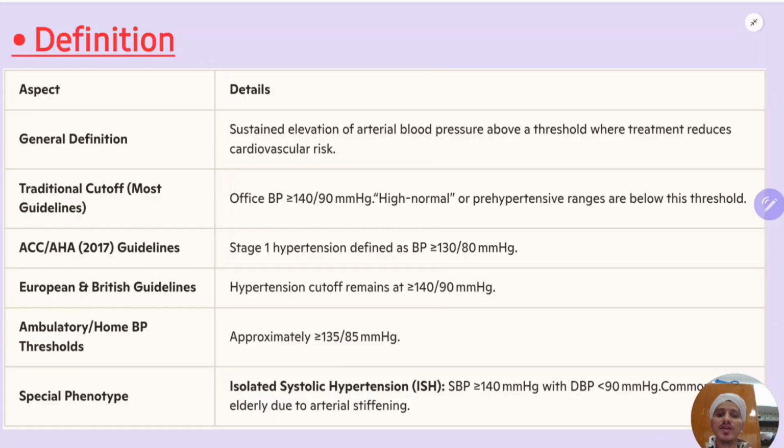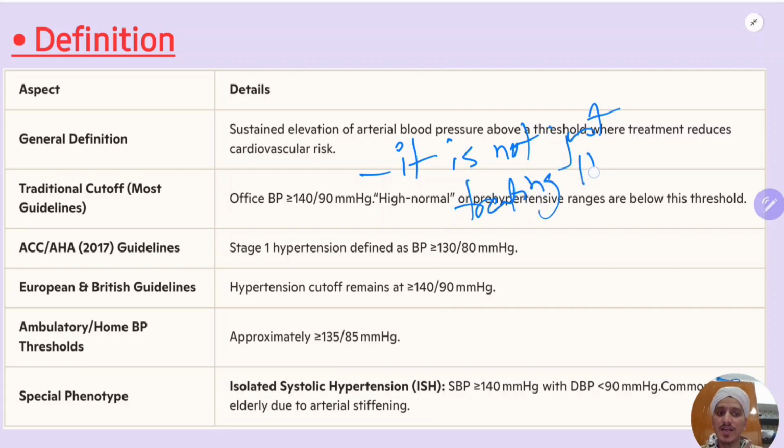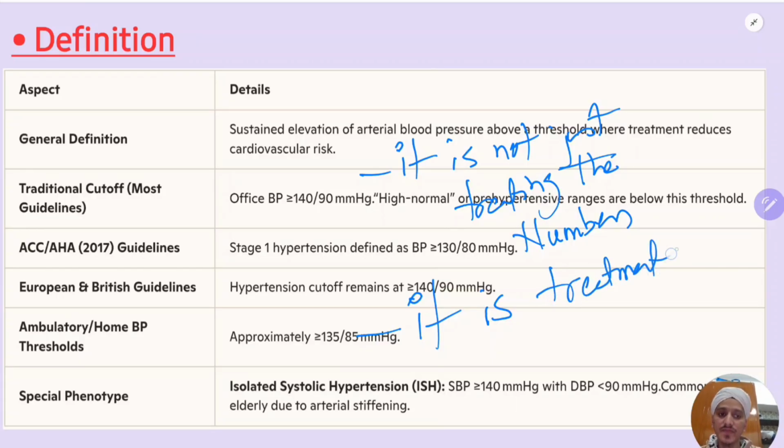Previously we used to treat the numbers by using antihypertensive drugs, but now the perspective has changed. It is not just treating the numbers, but treatment to reduce cardiovascular risk.